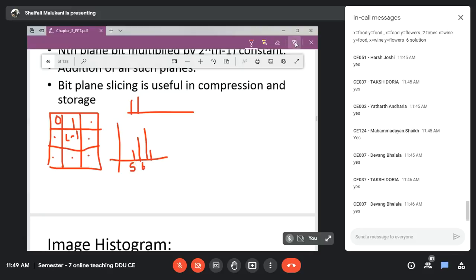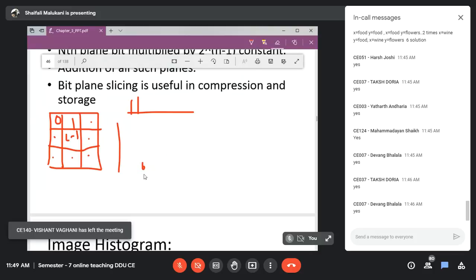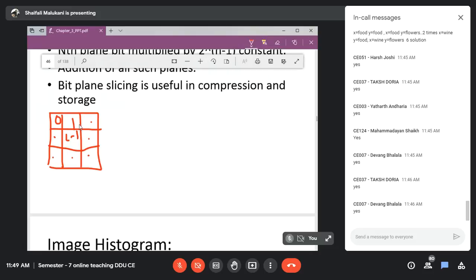But if I keep that discrete part aside and assume a continuous distribution, because equations are easier to understand in terms of continuous distribution, I will assume that my intensities exist between 0 and L minus 1. Of course, we will go for the discrete version, but let us understand the concept in terms of the continuous version first.